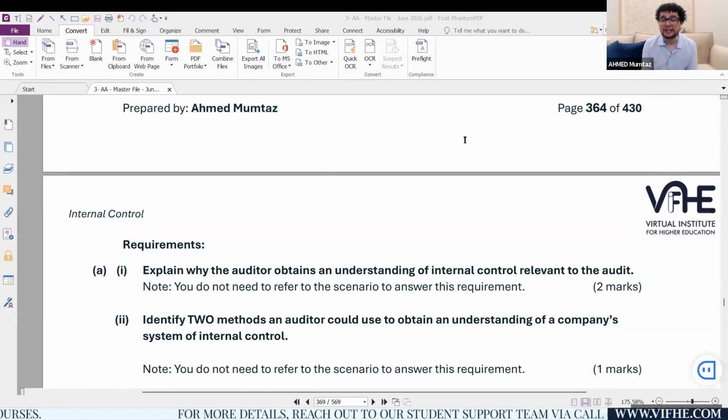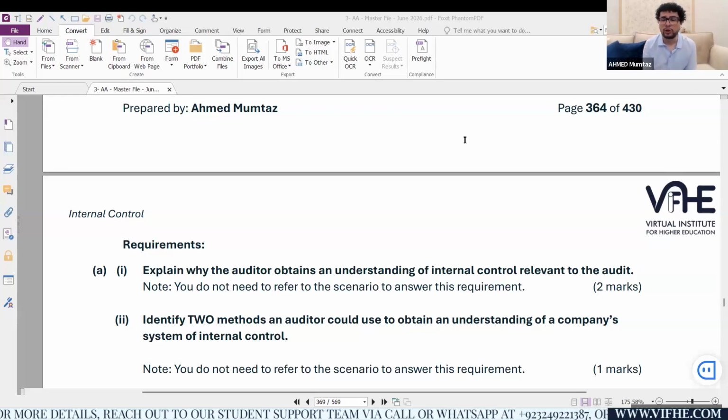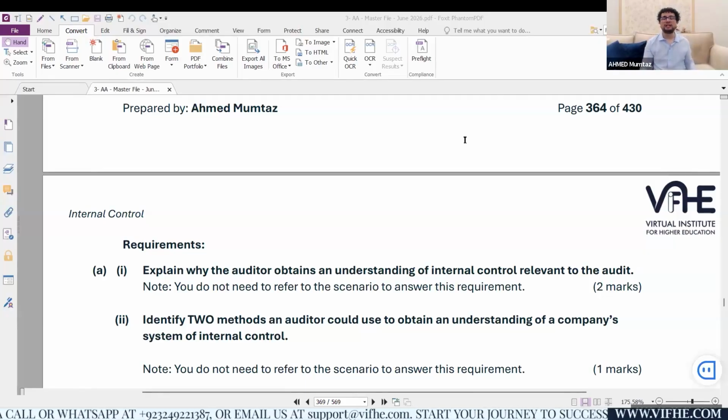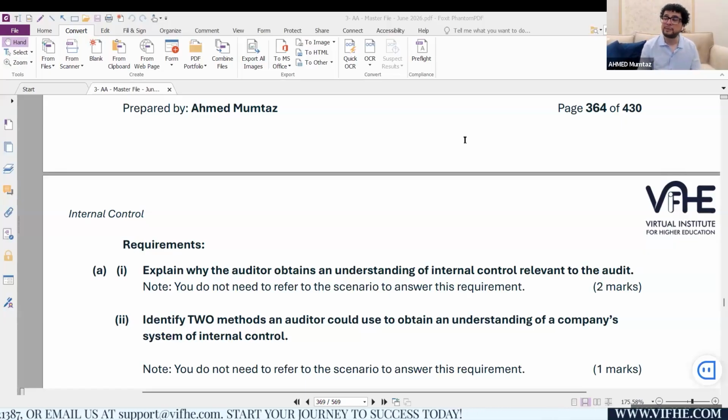You can even write 3 points if you are unsure about your first point. But if you're sure about your first and second point, there is no point in writing the third. The note says you do not need to refer to the scenario to answer this requirement. It means it's straightforward bookish knowledge, and I will say 90% of students will not even attempt this part.